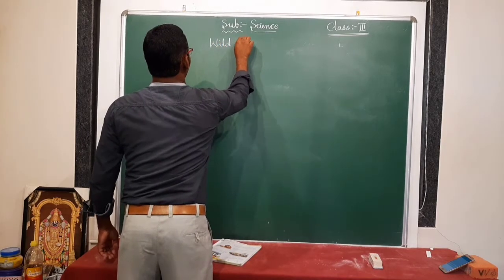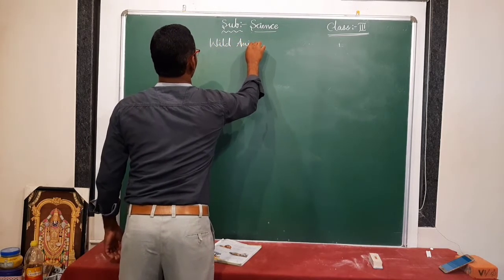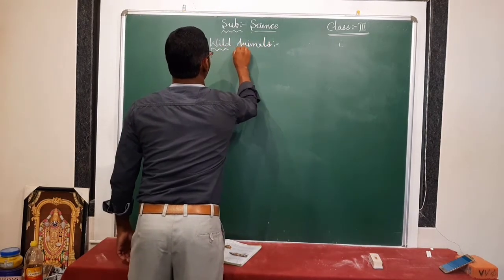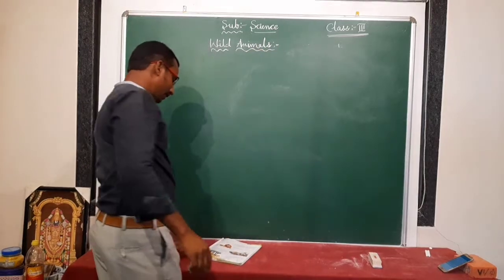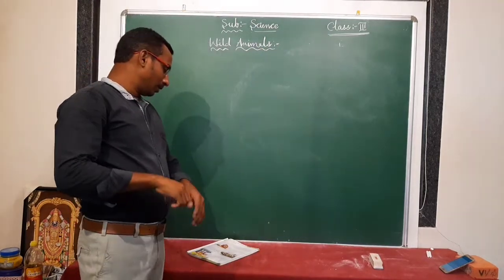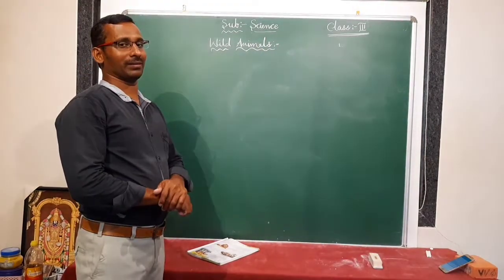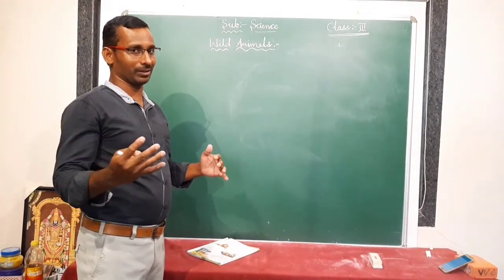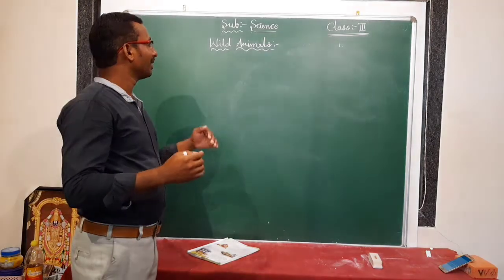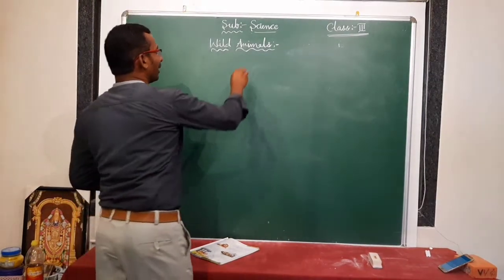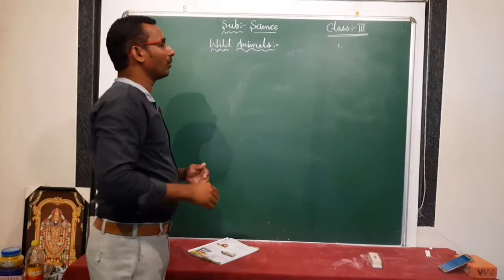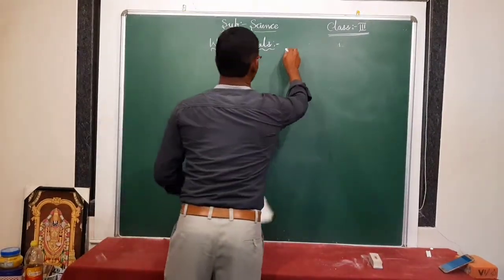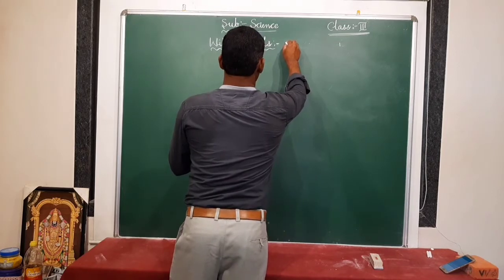Wild animals. Now we have discussed wild animals. What are wild animals? Who will say? We see so many types of animals around us, but some animals live in forests or grasslands.